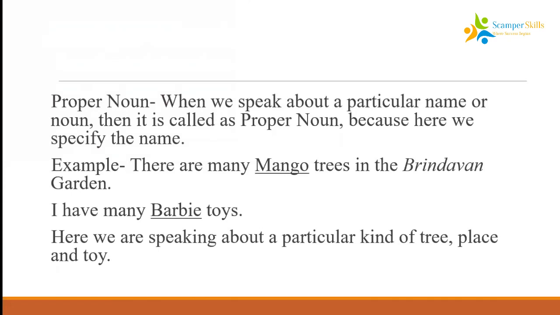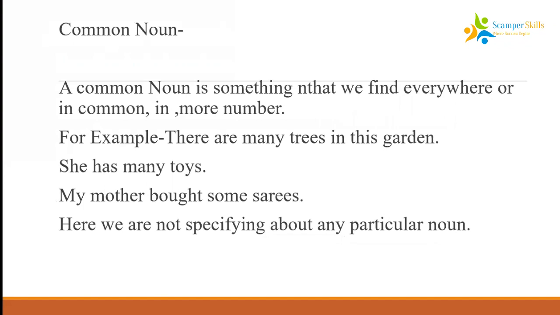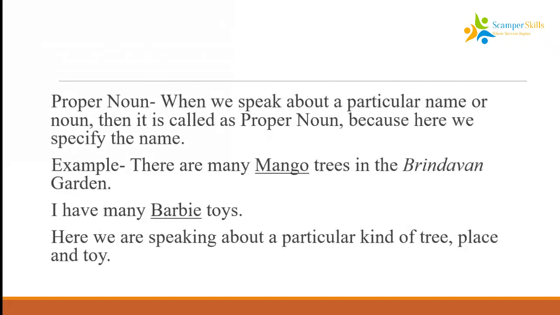The first one was the common noun, which does not talk about anything in particular, it just speaks about something in general. Whereas in the second one, we can see that we are speaking about something in particular. We are talking about a particular kind of tree, particular place, and a particular kind of toy. Okay? So these are the two different kinds of nouns.